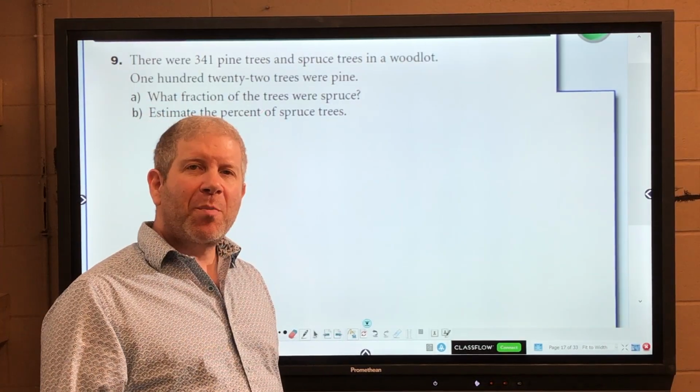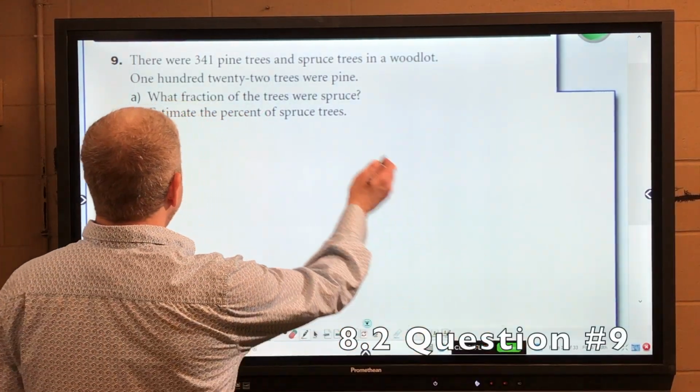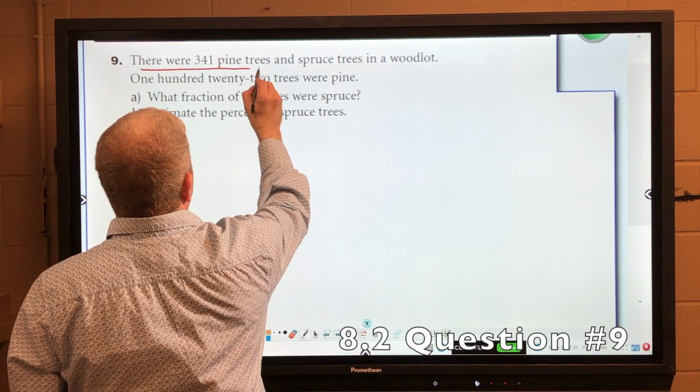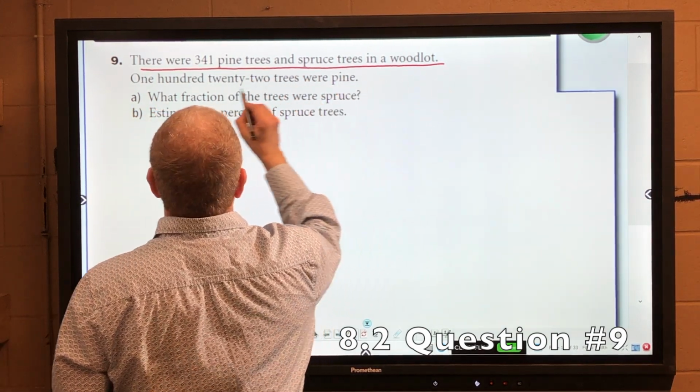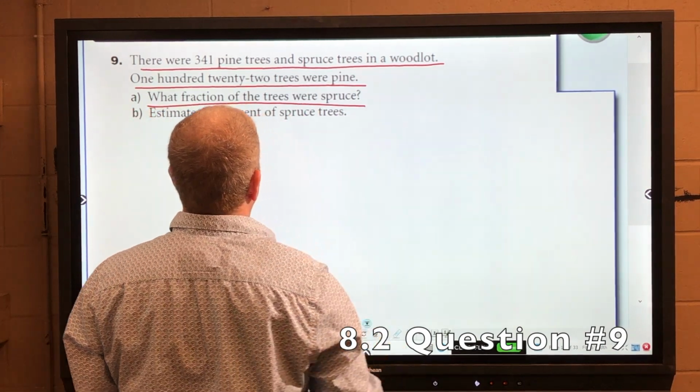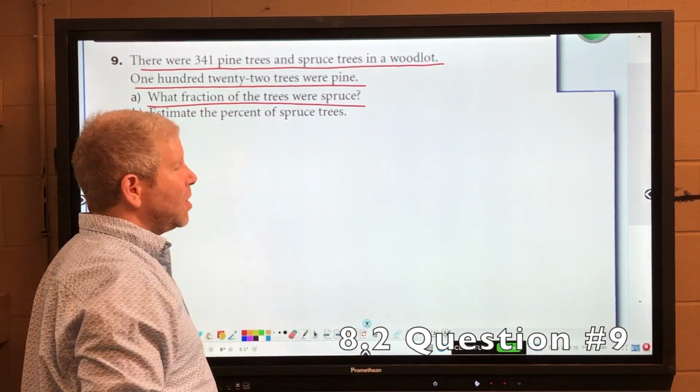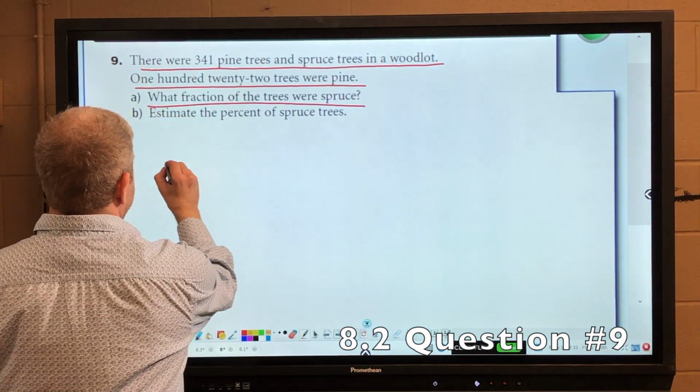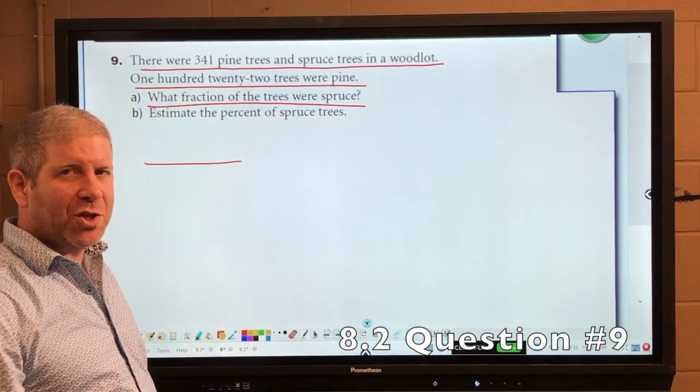So we're taking up question number 9 from section 8.2. There were 341 pine and spruce trees in a woodlot. 122 were pine. What fraction of the trees were spruce? Well, let's understand the question. What fraction of the trees were spruce? So first of all, we need to have a fraction here.